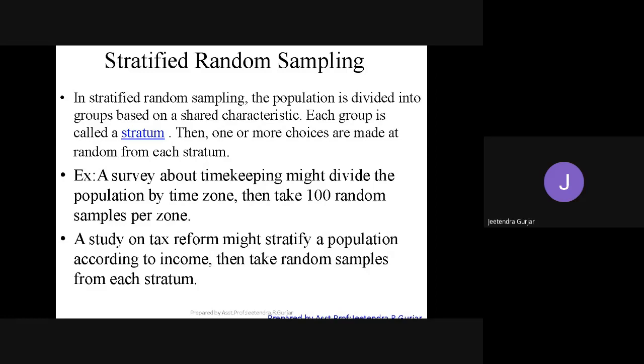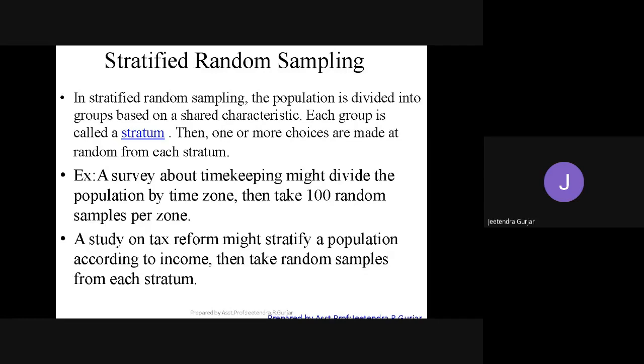One example I have taken here, another, is a survey about timekeeping. Yes, very, very important. Many follow the time, right? They join the class on time, some they don't join. We might divide the population by time zone, then take 100 random samples per zone. Yes, so we have just done the survey about timekeeping.